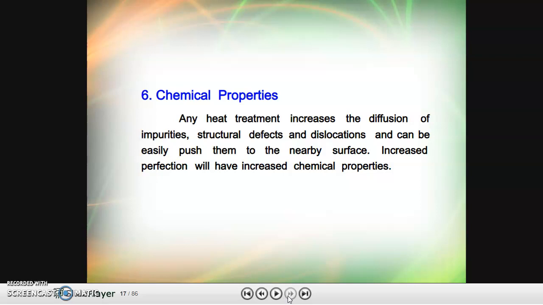The sixth one is chemical properties. Any heat treatment increases the diffusion of impurities, structural defects and dislocations, and can easily push them to the nearby surface. So increased perfection will have increased chemical properties.